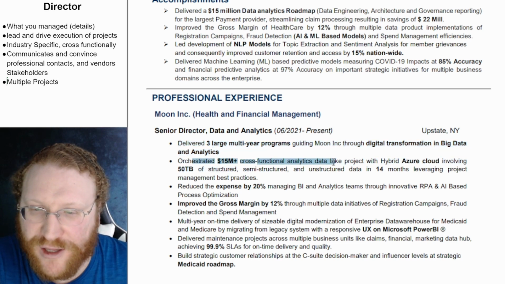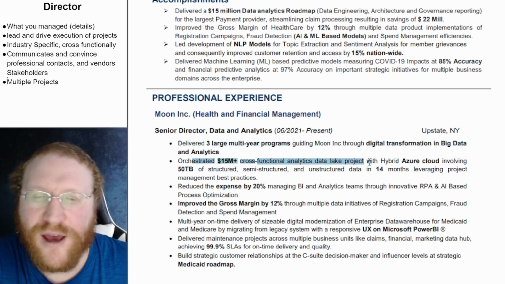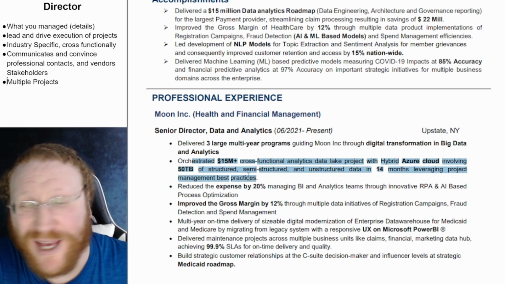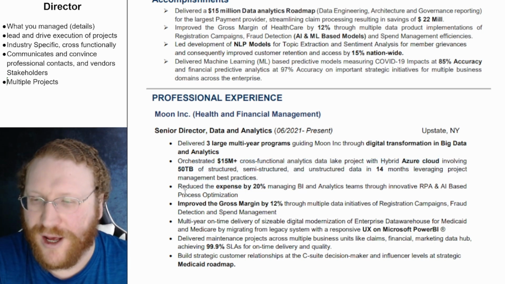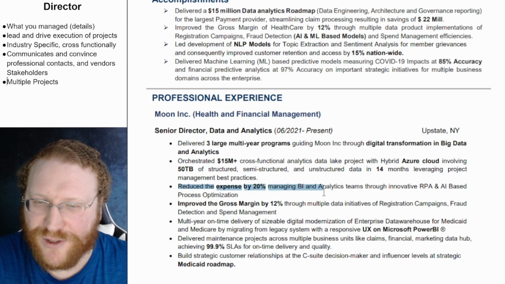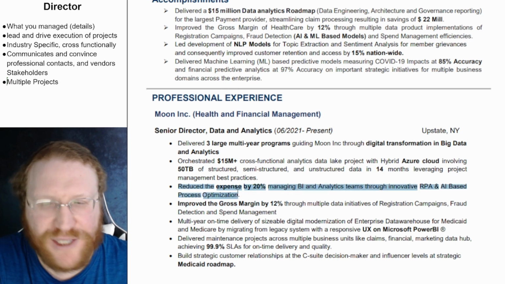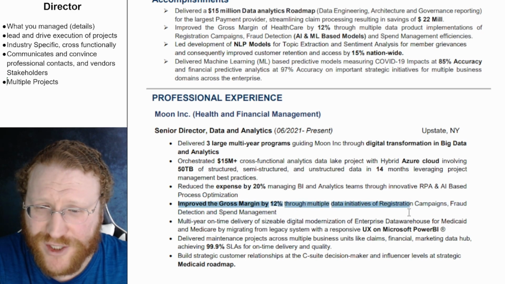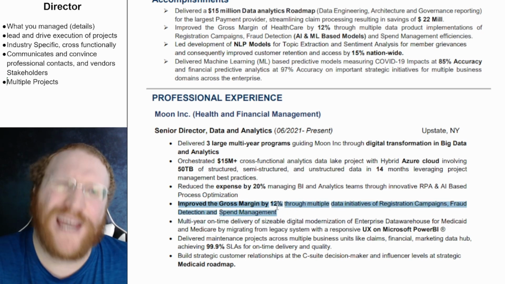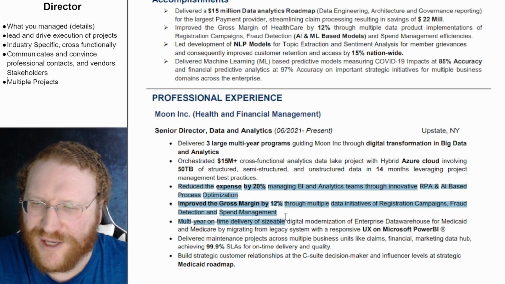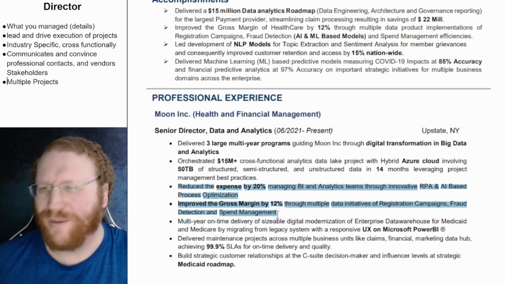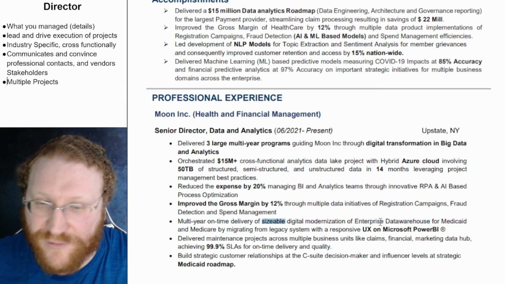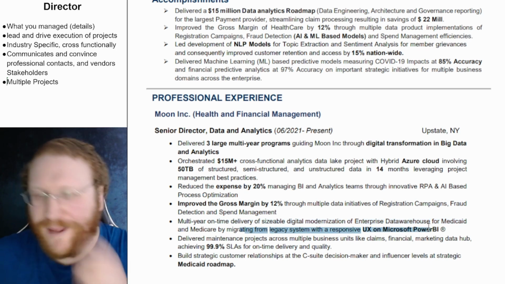Orchestrated cross-functional analytics data lake project with a hybrid Azure structure, leading project management best practice. Again, this doesn't tell me enough. Reduce the expense by 20%. This is okay. Improve gross margin through multiple data initiatives of registration campaigns, fraud detection. Again, I think that's okay, but these are sort of the same thing, so you can maybe combine them. Multi-year on-time delivery. There we go. For Medicaid and Medicare by migrating.